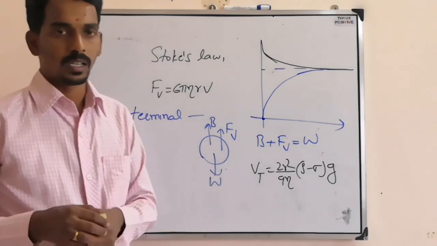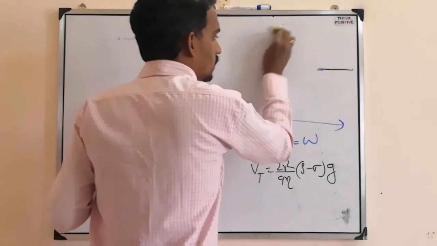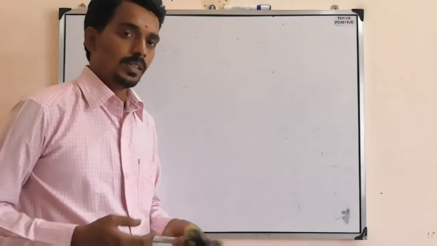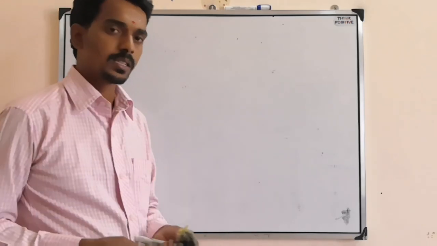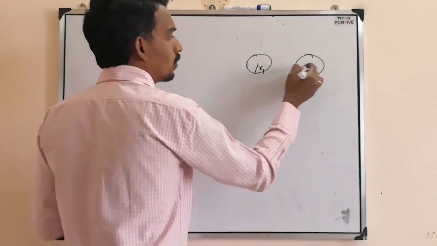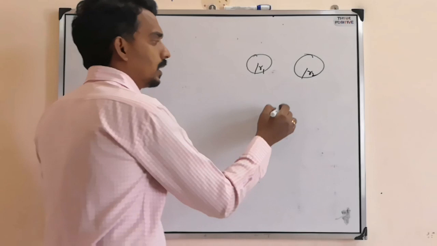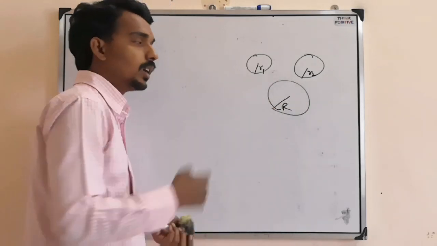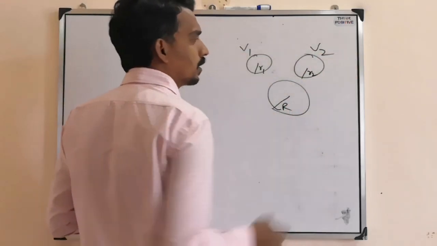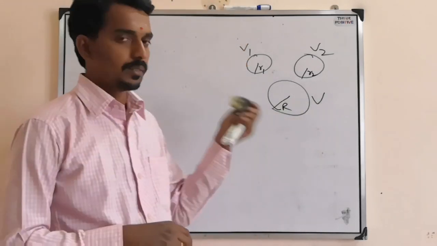So that is the terminal velocity. Now, based on this terminal velocity, one simple type of question can come. Either a formula based question comes, based on the Stokes law formula or terminal velocity formula, or else sometimes when two drops, let's take the radii r1, r2, combine, then they become one big drop. Then they will ask what is the new terminal velocity. Here terminal velocity v1, here terminal velocity v2, here terminal velocity v.